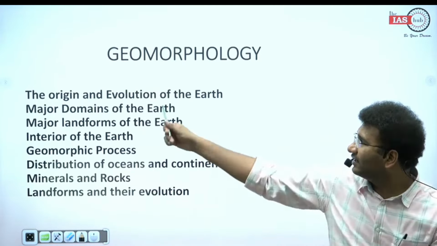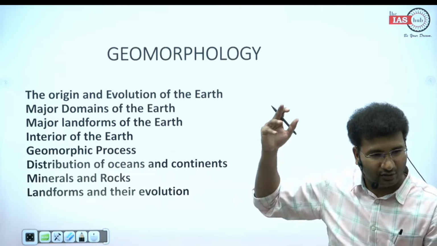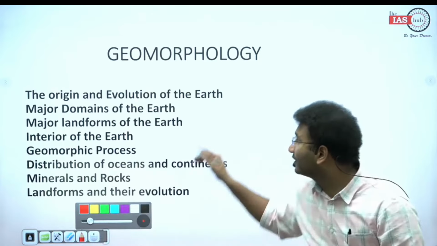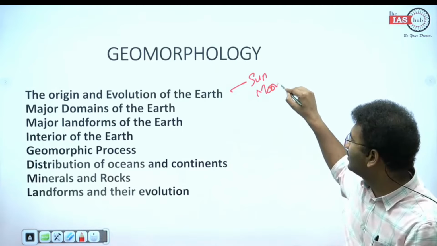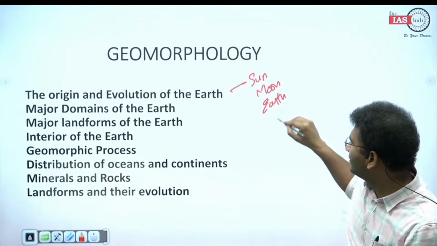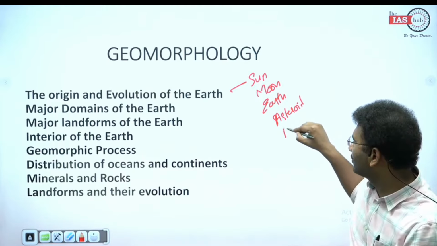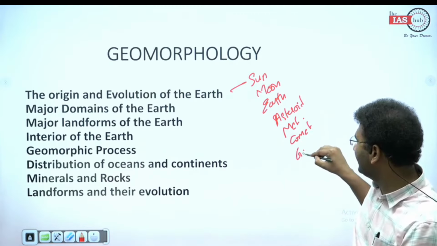One is origin and evolution of the earth. That means how the earth formed, not just earth, we'll also look into how the formation of solar system took place. Okay? That is sun, moon, earth, asteroid, what is a meteoroid, what is a comet, and galaxy.